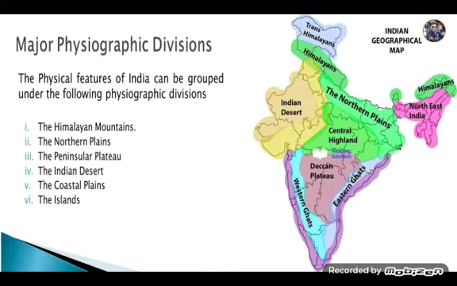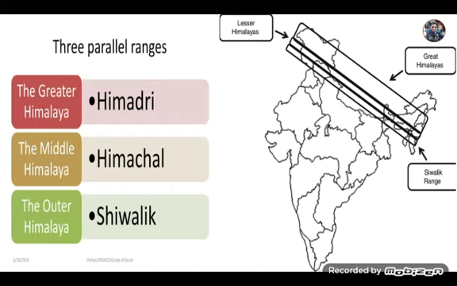Okay, let's talk about the Himalayan mountains first of all, which is also called the northern mountains. The northern mountains of India, marked by the lofty ranges of Himalayas, extend all along the northern frontiers of the country from the eastern boundary of Pakistan to the borders of Myanmar. Himalayas, the abode of snow, represent the youngest and highest folded mountains in the world, and longitudinally Himalayas consist of three parallel ranges from north to south.